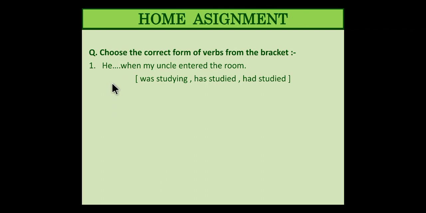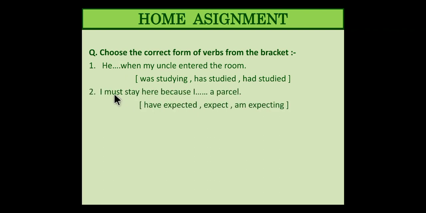So like I told you, we don't need to go through the options immediately. We can just check the main verb, that is the action verb, and then try to use the correct form of that verb without going much into the options. If you check the options initially, that can create confusion. So, he study when my uncle entered the room, because you have got entered over here. So let's get it up as: he was studying when my uncle entered the room. Everyone is on the same platform, got the same answer.